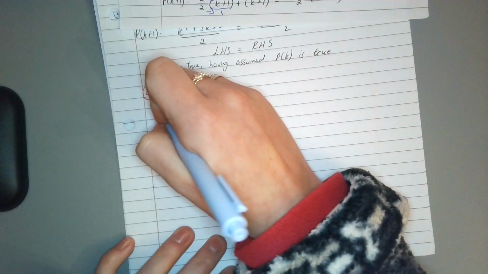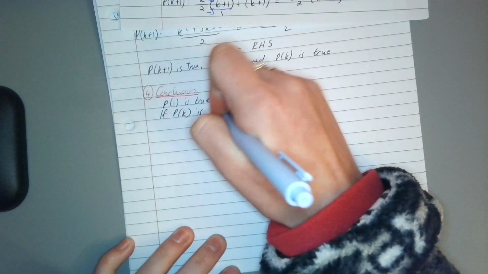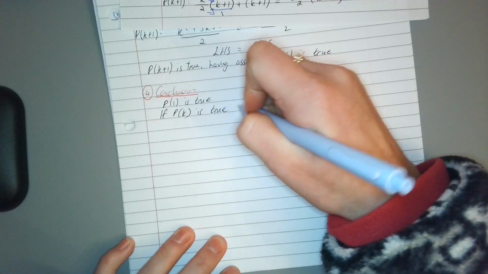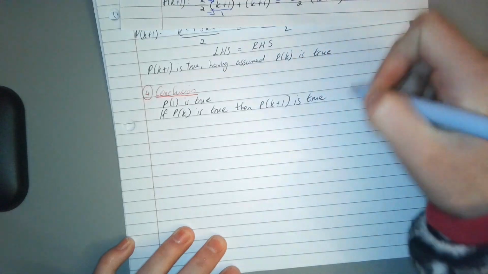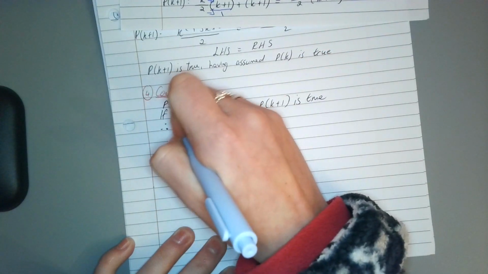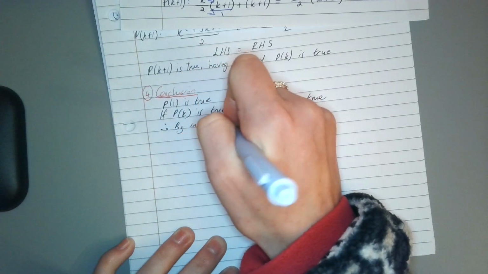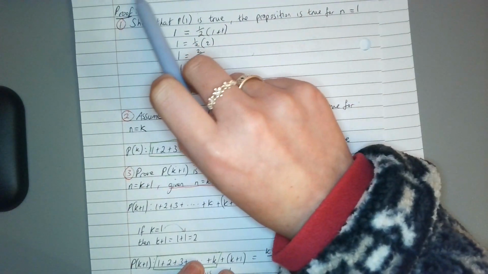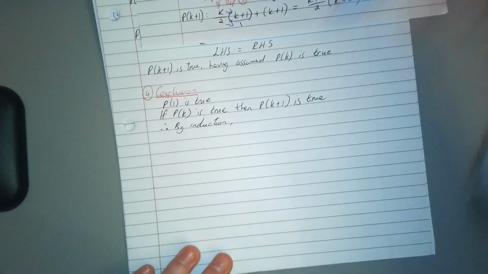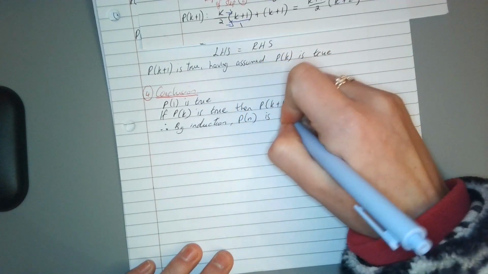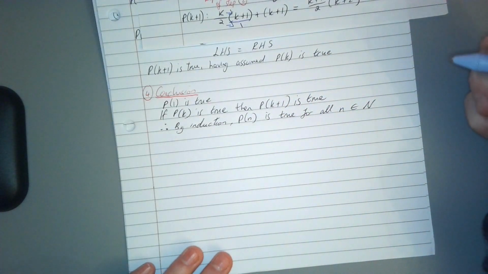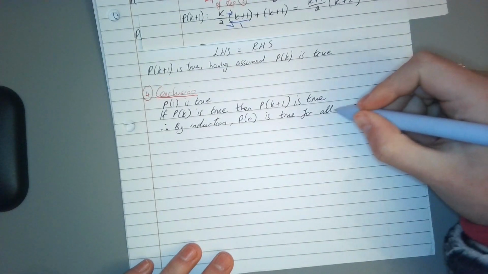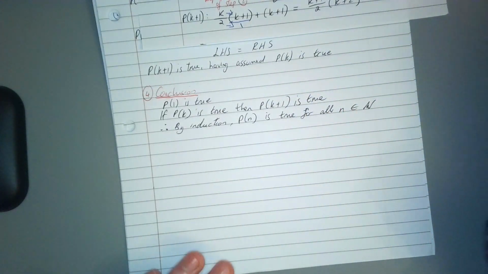We're now doing if proposition k is true, then Pk plus 1 is true, which is 1 and 2. And then our final part, so by induction, and we go back to this bit, Pn. Okay, so proposition of n is true for all n element of N. And then that's our question done, and you move on to whatever the next part is, or you can look over it, but you should be fine. Okay.